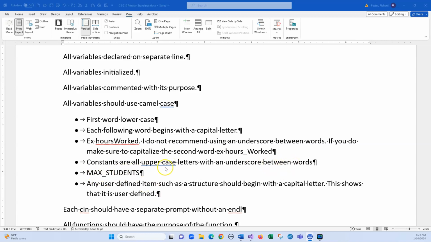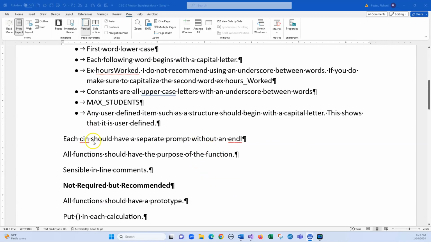MAX_STUDENTS. The reason why you uppercase them is you know right off the bat that it is a constant. Any user-defined item, such as a structure, should begin with a capital letter. This lets you know that it's a user-defined item and not a regular variable.